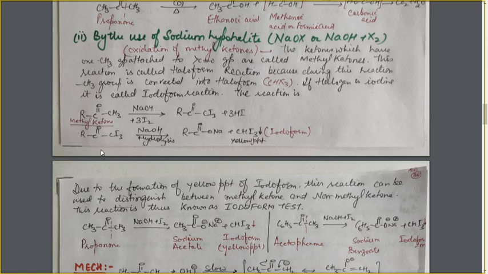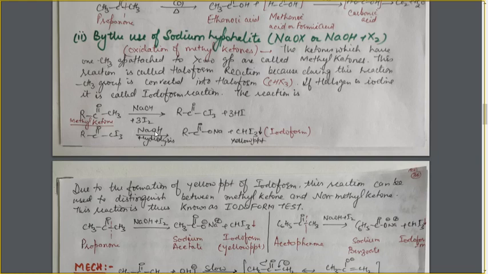If it is a single bond, the water will also break in such a way that the single bond of water is broken. So it will give two parts, that is OH and H. The H will combine with this part and OH will combine with this part to form the carboxylic acid.